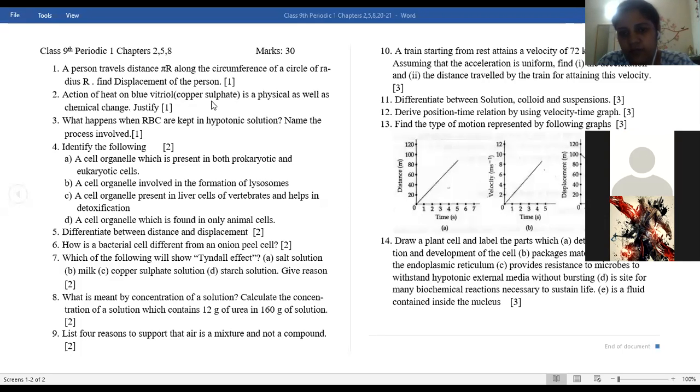Ma'am, can we say that the nuclear region is not present, or poorly defined? No, don't write that. The teacher won't give you marks for that. Can we write nucleolus is not present? No, you cannot write that.